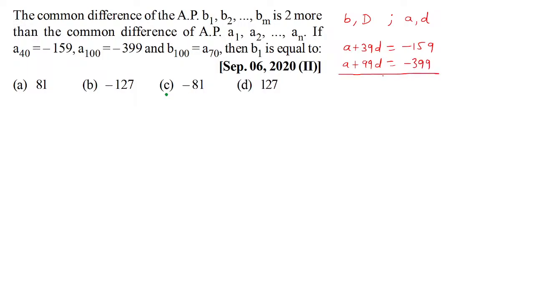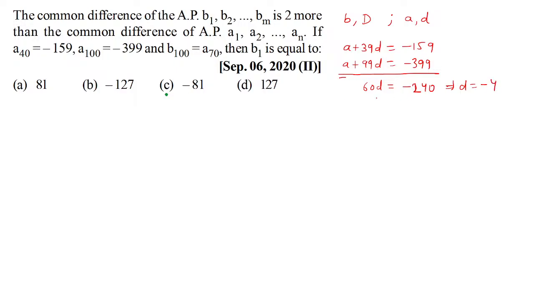So what about their difference? As you subtract first from second, you get 60d is equal to, what about this calculation? You'll have, I suppose, minus 240. So here that means d essentially is what?